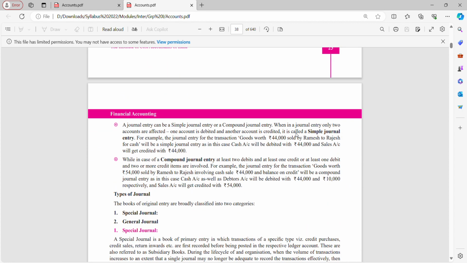A journal entry can be a simple journal entry or a compound journal entry. When in a journal entry only two accounts are affected, one account is debited and another account is credited, it is called a simple journal entry.